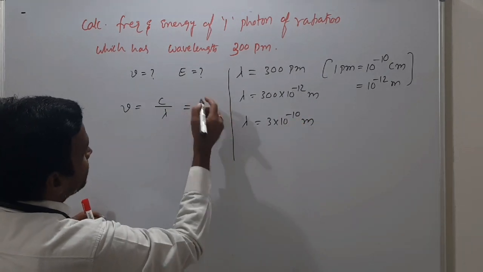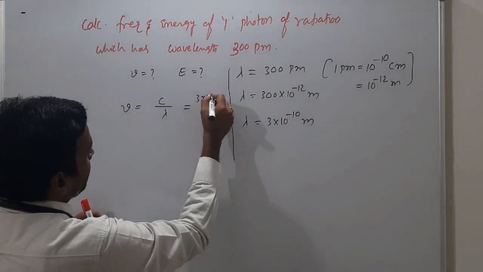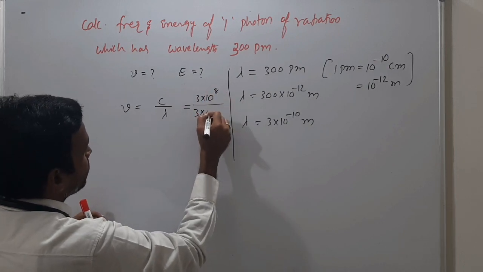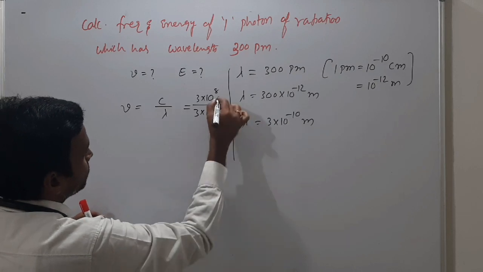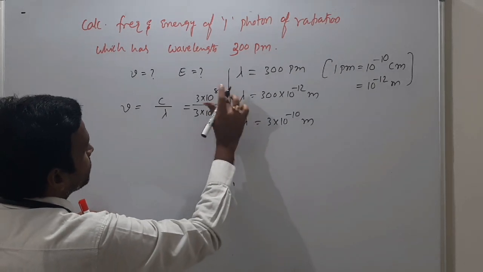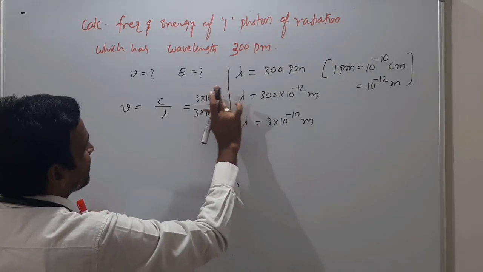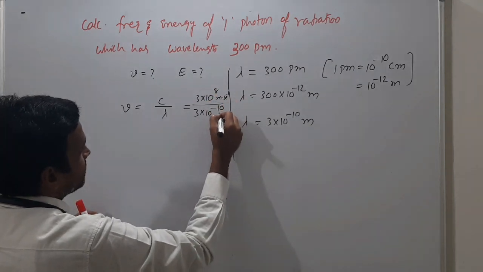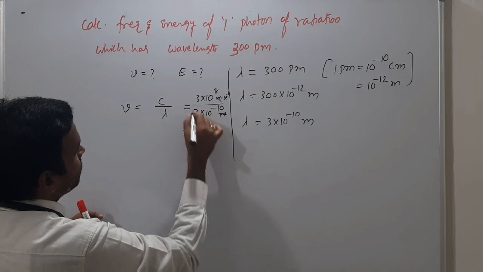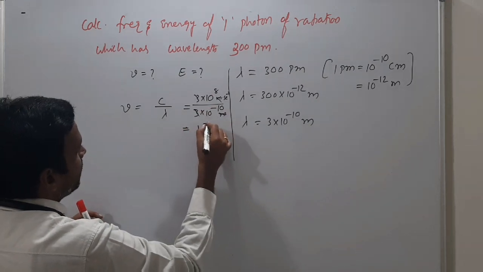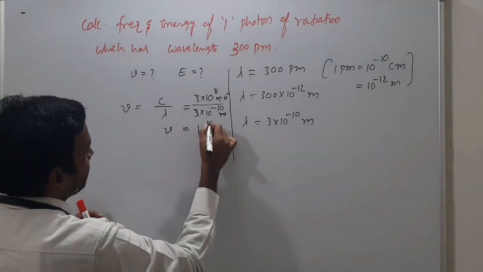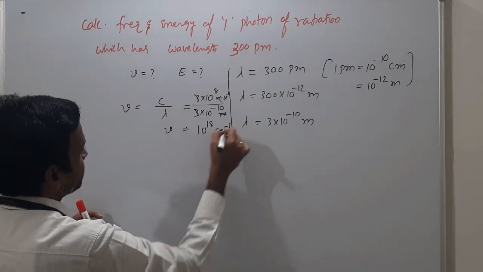So I have 3 into 10 power 8 meters by 3 into 10 power minus 10. This is in meters per second, so I have no need to write it. I consider meter second inverse, and this is the meters. So 3 cancels, and 10 power plus 18 you will have. So the frequency you have is 10 power 18 second inverse.